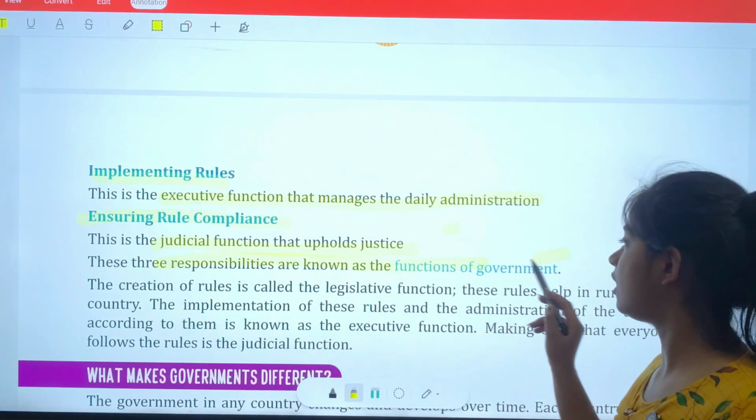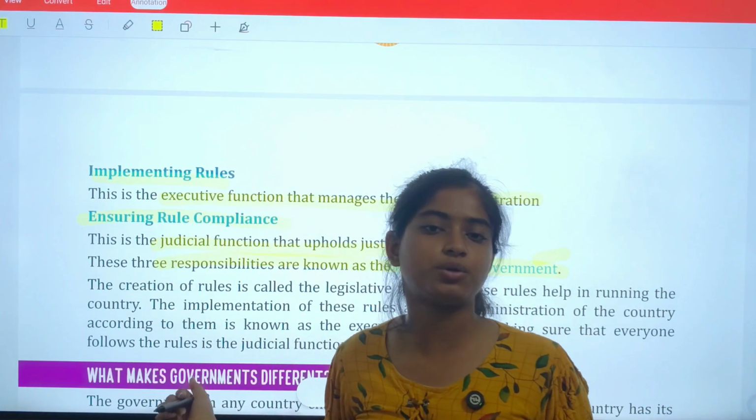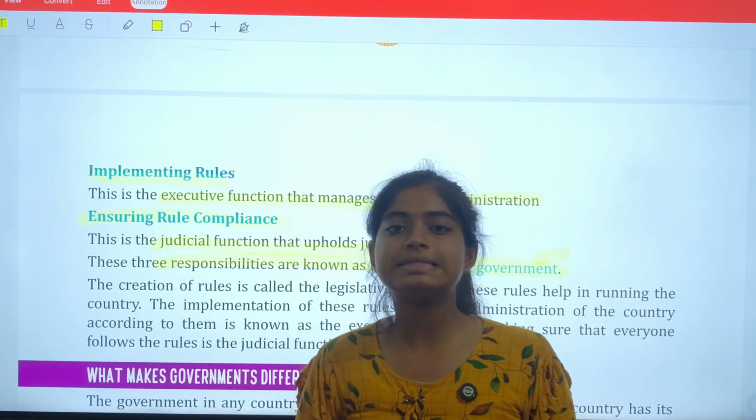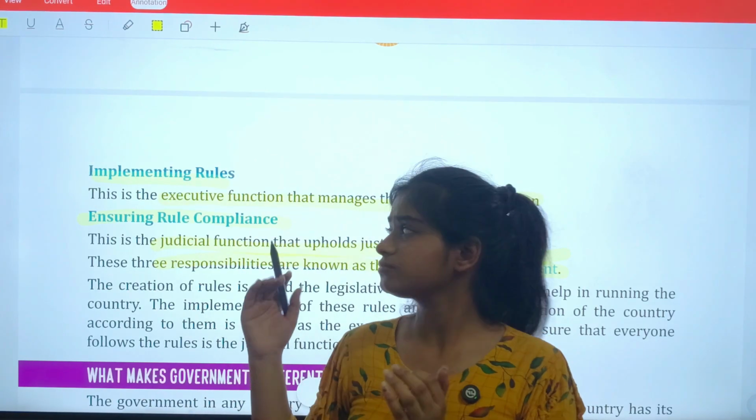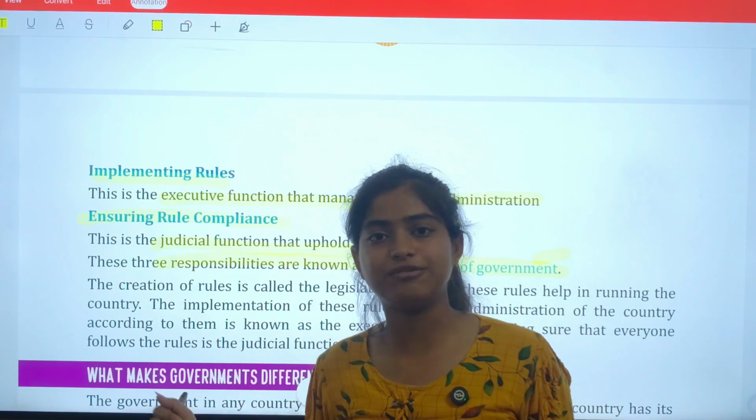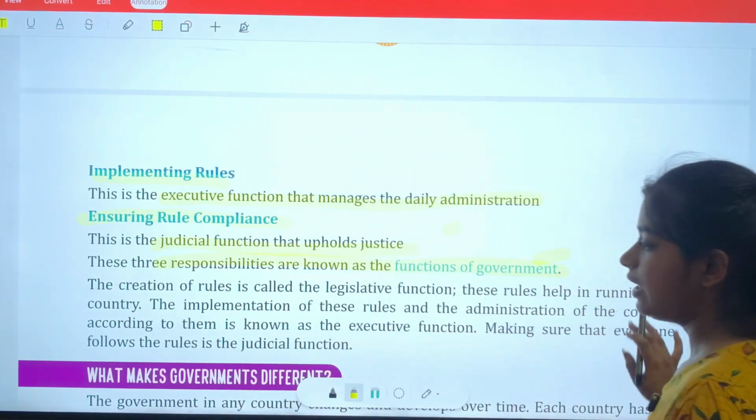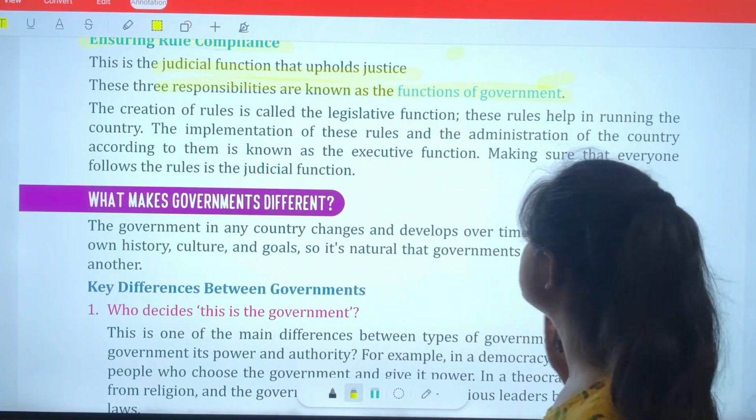These three responsibilities are known as the functions of government, and the point to be noted is that these three types of functions of government, executive, judiciary, and legislative, work independently. Clear? Next topic we have: what makes governments different.